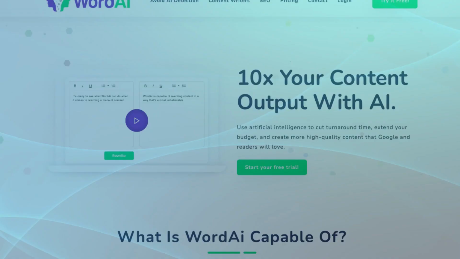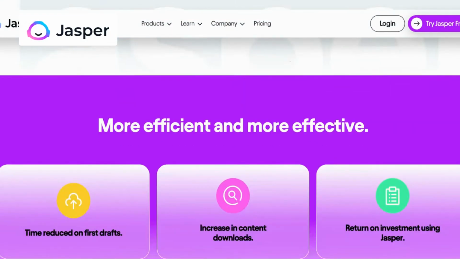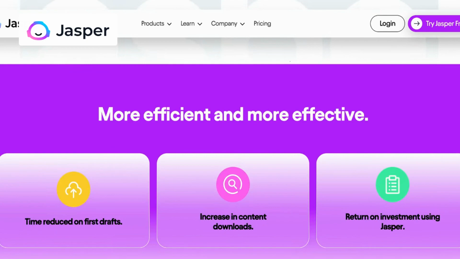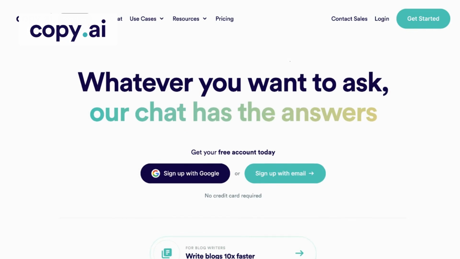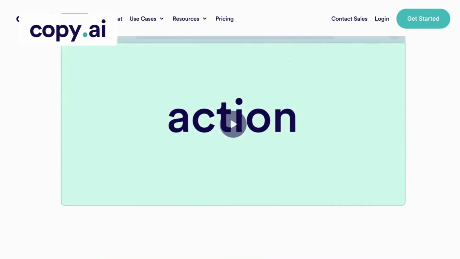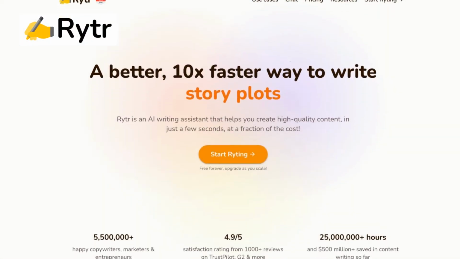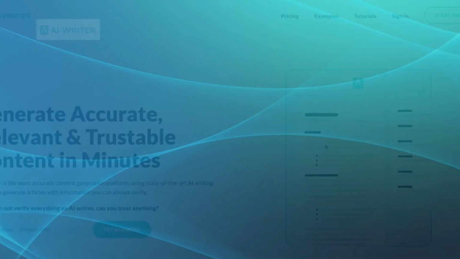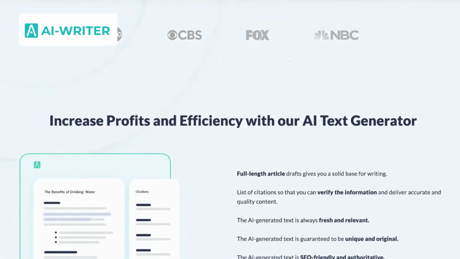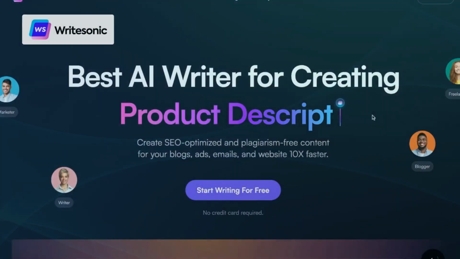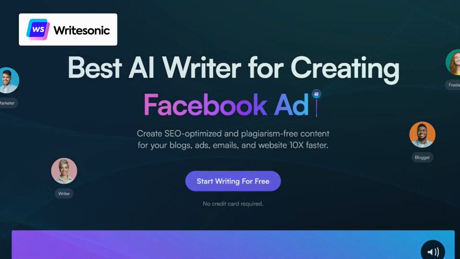Compared to WordAi, Jasper AI offers advanced AI-powered content generation with a focus on creating high-quality articles, blog posts, and marketing copy. Copy AI, on the other hand, is a powerhouse tool that streamlines your content creation process in a way that's never been possible before. Rytr enables you to tailor your content by sharing your brand's story, tone, and voice. AI Rytr is the game-changing solution for quickly generating accurate and trustworthy content perfect for a variety of industries. Lastly, we have Writersonic that creates SEO-optimized and plagiarism-free content at lightning speeds.